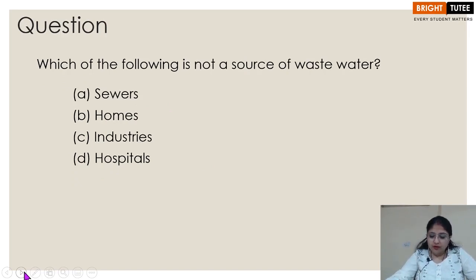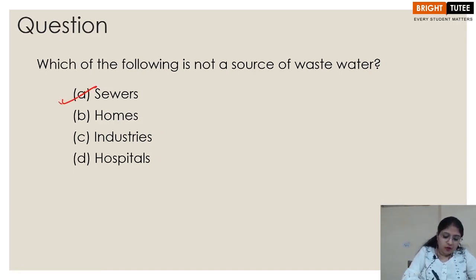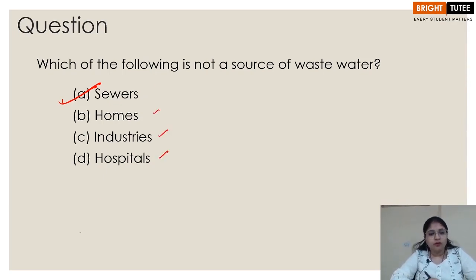Which of the following is not a source of wastewater? Sewers, homes, industries, or hospitals. So sewers are not the source of wastewater. These are the places where we see the collection. All right, we are going to discuss sewers also in detail. As of now, it's important for us to understand that these are not the source of water, whereas homes, industries and hospitals are.